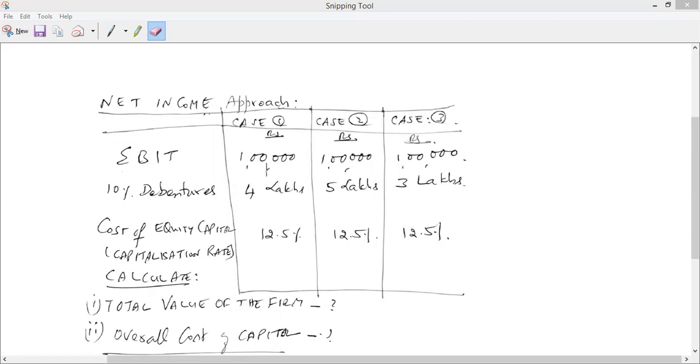For net income, you'll have to subtract from 1 lakh, yeah? Subtract what? The 10% debenture. Yes, 10% of the amount, we are calculating interest. 10% of 4 lakh, that is the interest part. So from EBIT you deduct the interest, you will get the net income because there is no tax in this whole question.